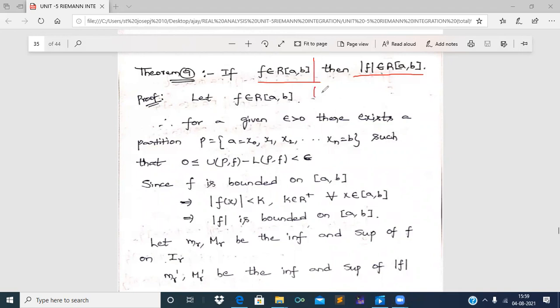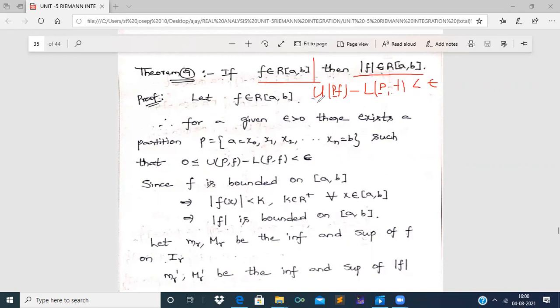That is, we have to assume that the upper Darboux sum of function f with respect to any partition P minus the lower Darboux sum of function f with respect to P is lesser than epsilon.